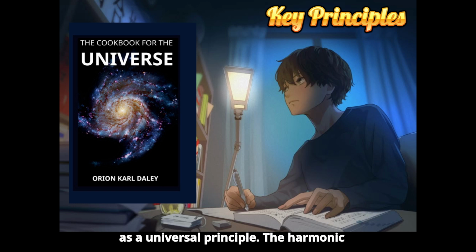5.5 Harmonic mean as a universal principle. The harmonic mean transcends its mathematical roots to emerge as a universal principle governing balance, symmetry, and proportionality. A. Natural applications. The harmonic mean appears in orbital mechanics, resonances, and velocities, wave frequencies, harmonics in sound and light, population dynamics, equilibrium in growth and resource distribution. B. In relative gravity, it serves as a foundation for equilibrium and gravitational interactions, harmonizing energy, time, and mass in evolving systems. C. Philosophical implications. The harmonic mean symbolizes interconnectedness, emphasizing balance and proportionality as fundamental to the universe's structure.